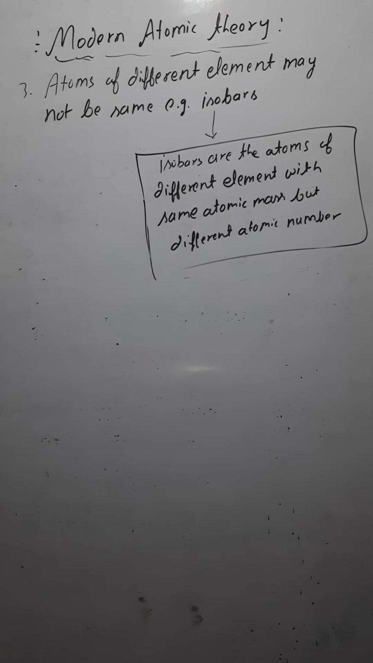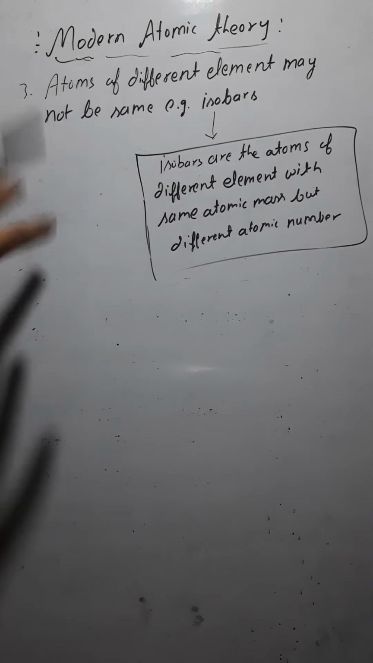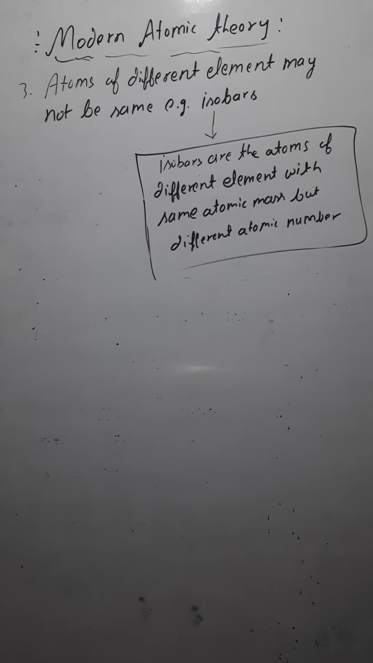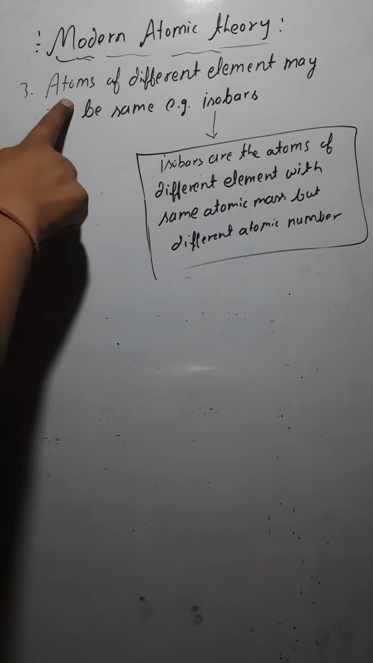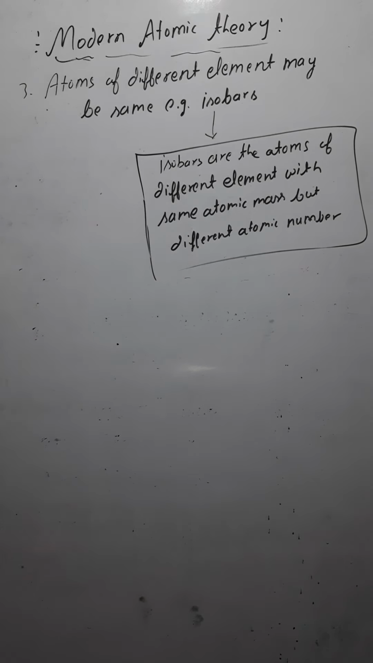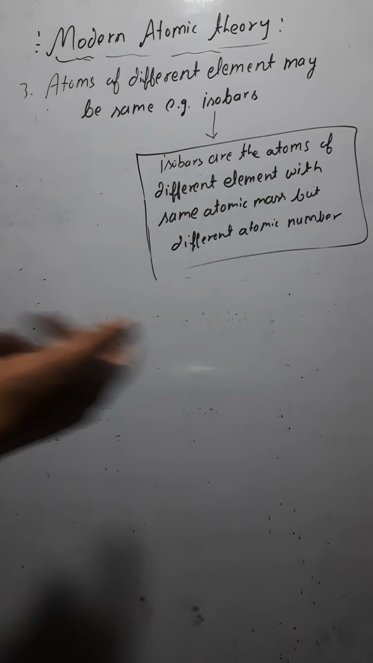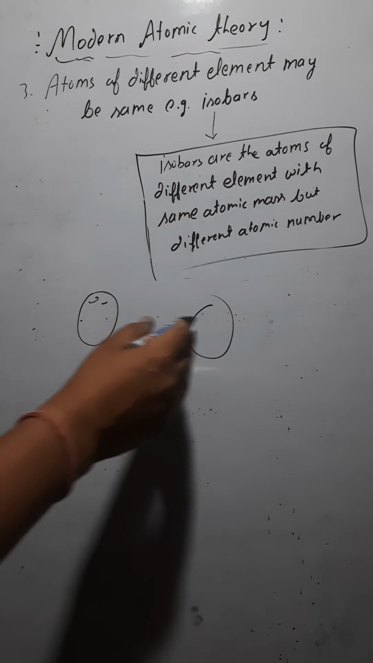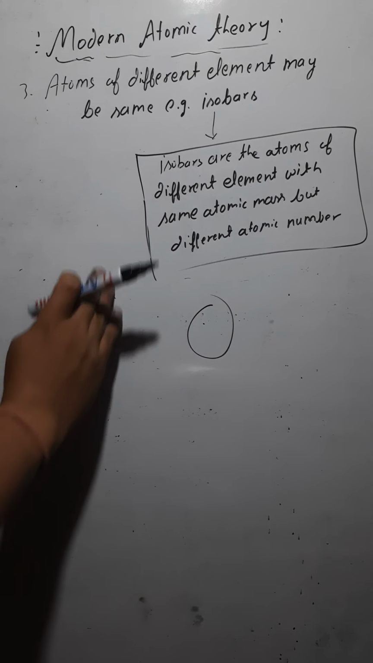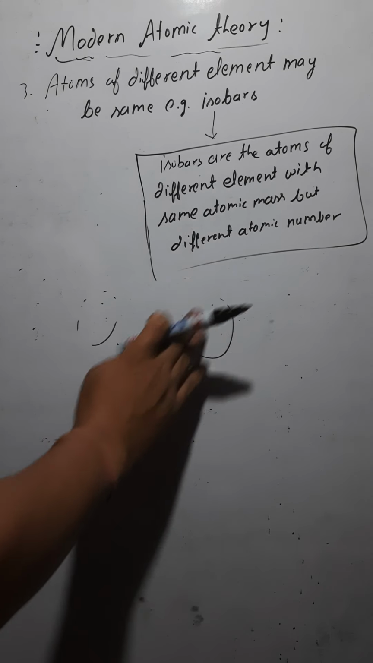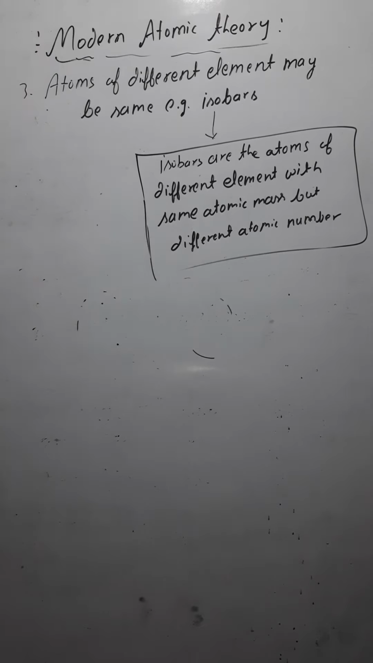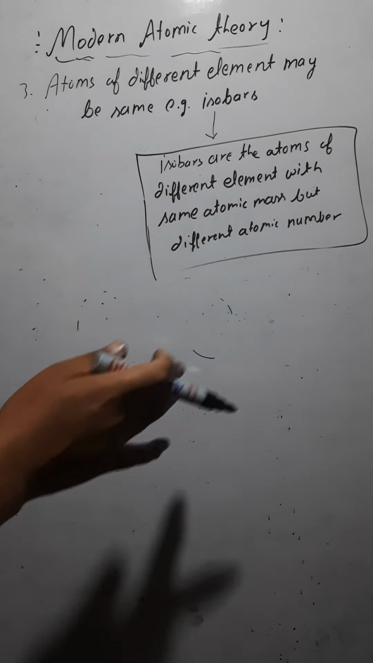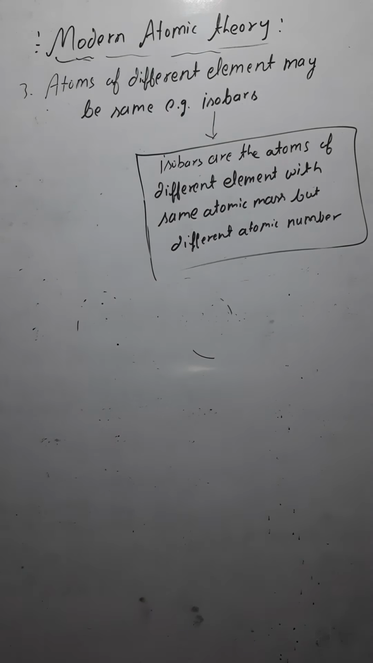Now here we have the third postulate of the modern atomic theory, and it says that atoms of different elements may be the same. Rather, I would say may be the same. Dalton said that atoms of different elements are not the same. Let's say we have atoms of gold and atoms of iron, so these atoms are not going to be the same. This was said by Dalton, but the modern concept says that the atoms of different elements may be the same in some cases.